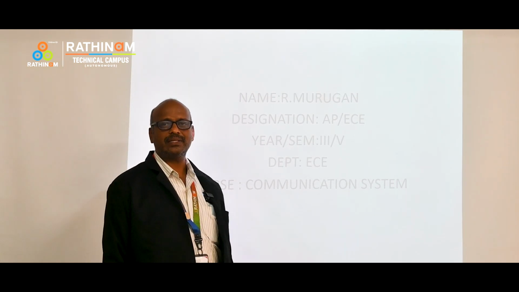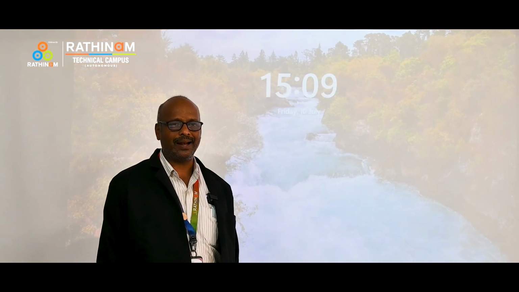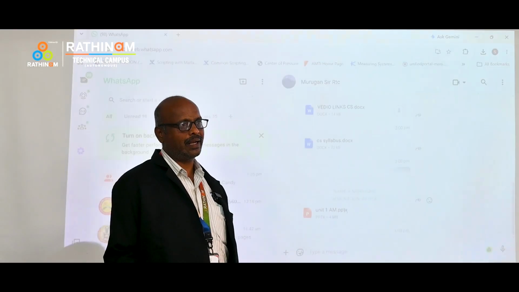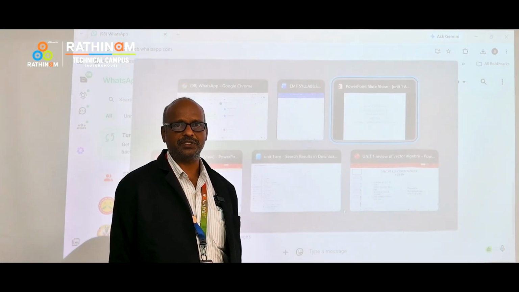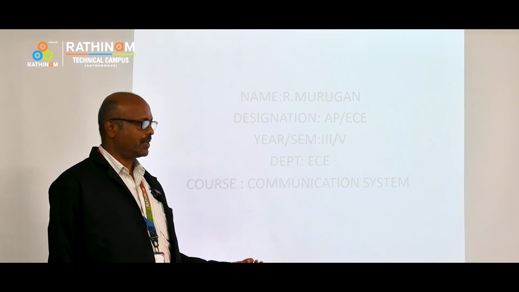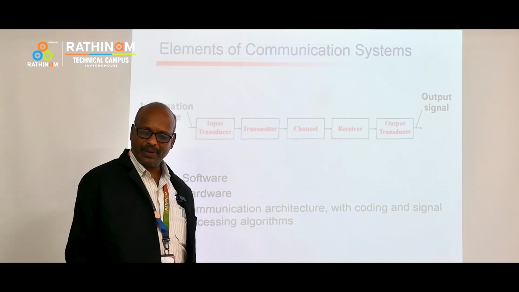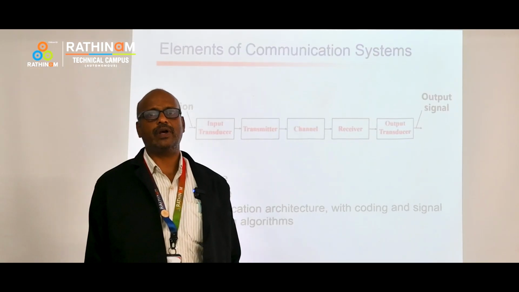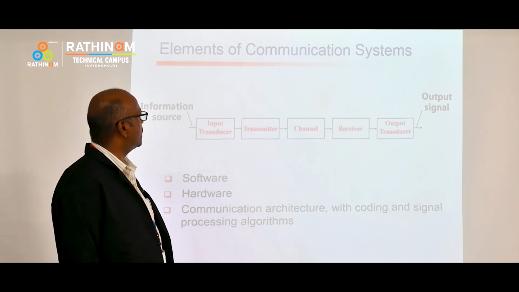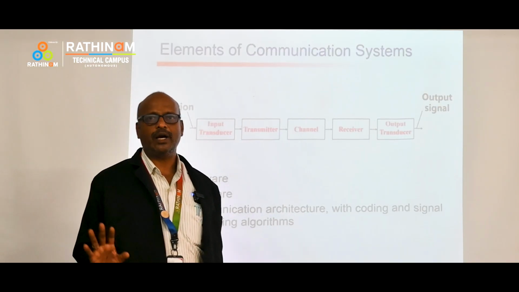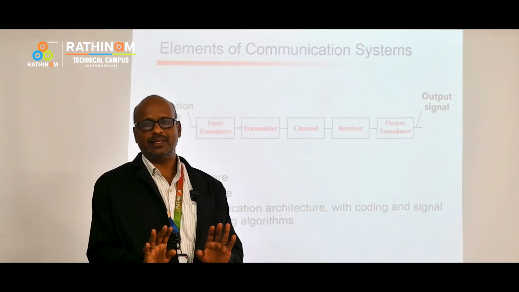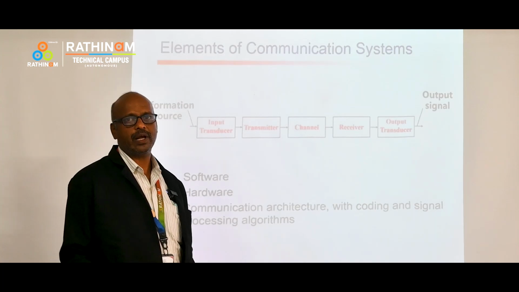If I consider this communication system, for example, third year students, I think you may be familiar with radar, satellite, and whatever communication you are doing. It comes under the category of communication system. What are the basic elements we are going to have in a communication system? We have an input system, an output system, and a channel. This is actually a basic block diagram of a communication system.